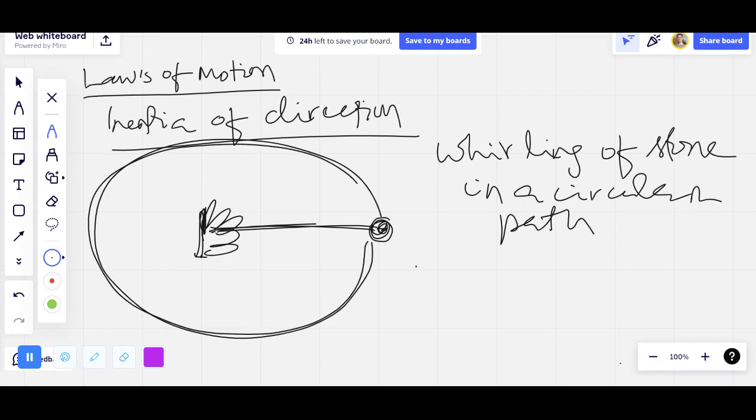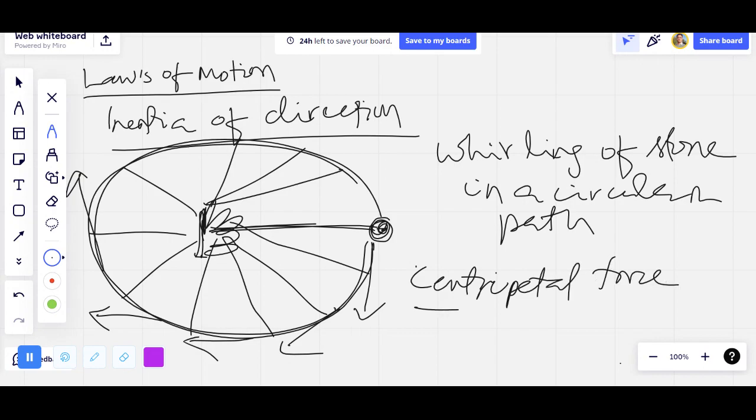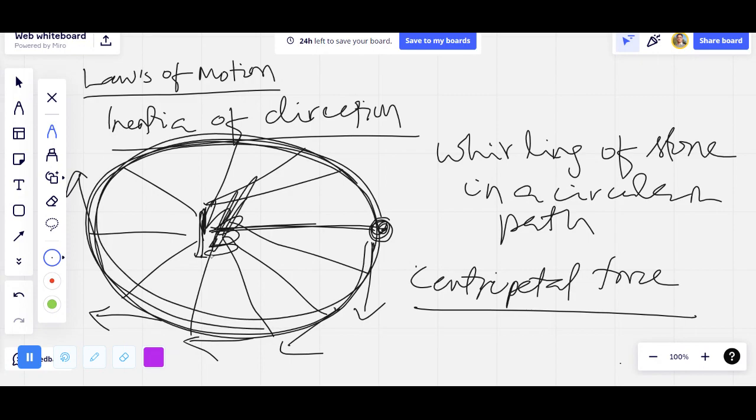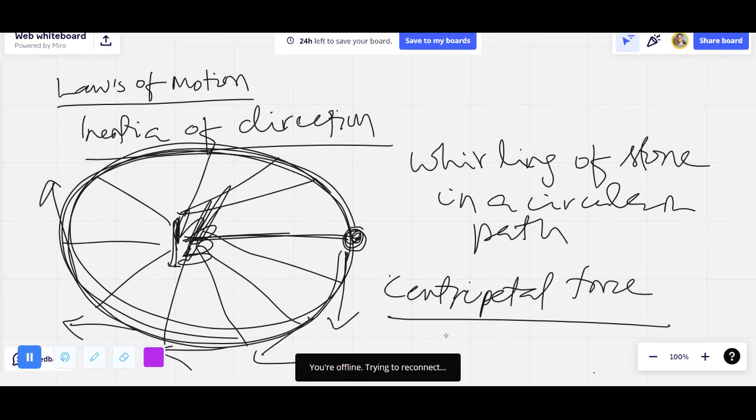When you are whirling the stone about your hand, the stone is always trying to get away from the circular path tangentially. But every time the stone is attracted towards the hand by an external force, and that external force is called centripetal force. Centripetal force is responsible for rotating a body about an axis in a circular path. So centripetal force is the external agent here.